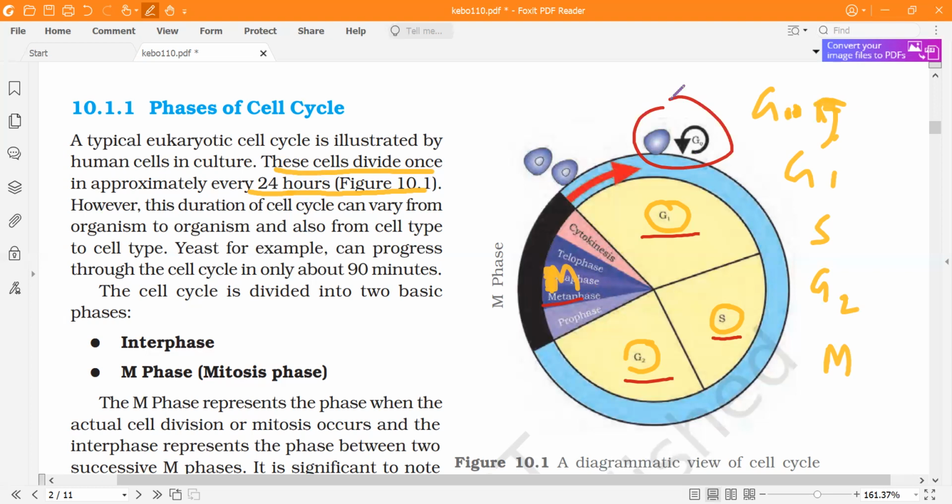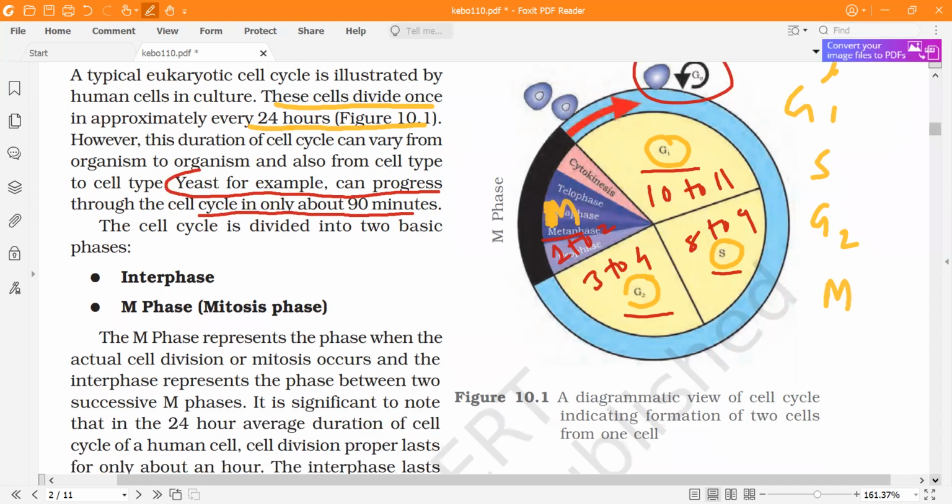G1 time duration will be 10 to 11 hours. S will be 8 to 9 hours. G2 will be 3 to 4 hours, and M phase will be 1 to 2 hours. This is how the time has been divided. For different cells, this can be different. Yeast can complete the cell cycle in 90 minutes. E. coli takes 20 minutes for cell division. So you should know this is as per the human somatic cell. The biggest phase is G1.